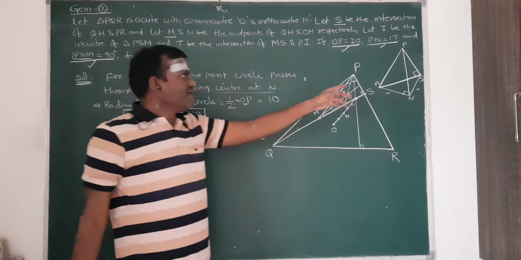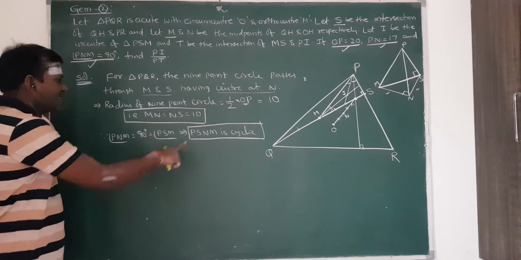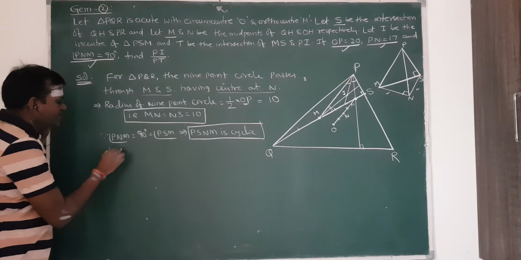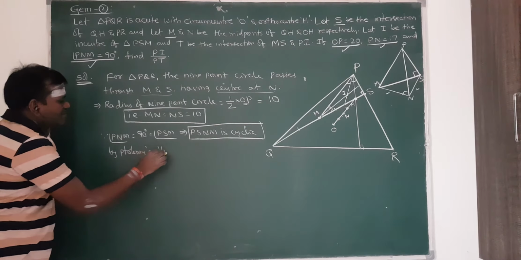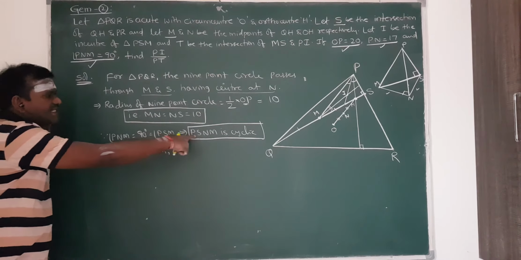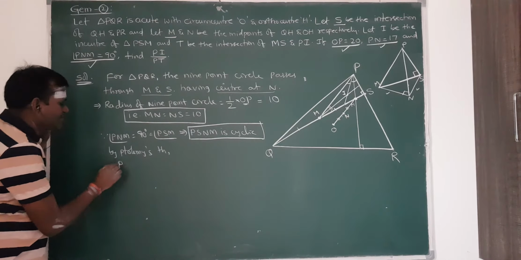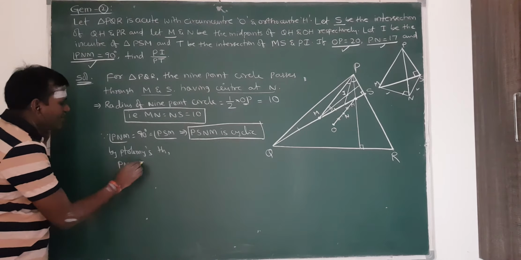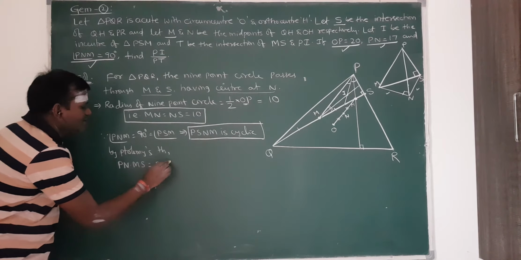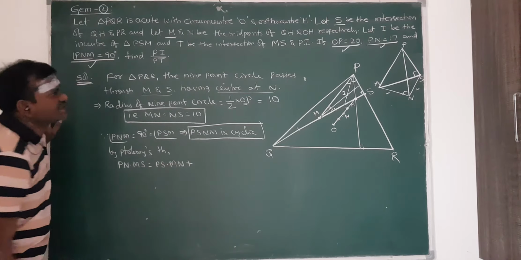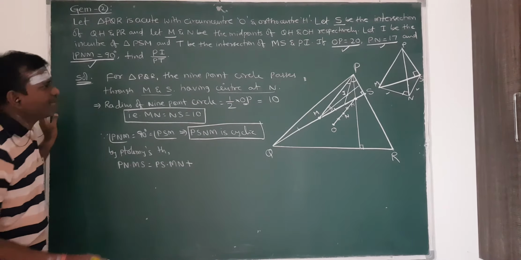So in a cyclic quadrilateral, we can apply Ptolemy's theorem. By Ptolemy's theorem, since this is a cyclic quadrilateral, PN into MS is equal to PS into MN plus PM into NS.